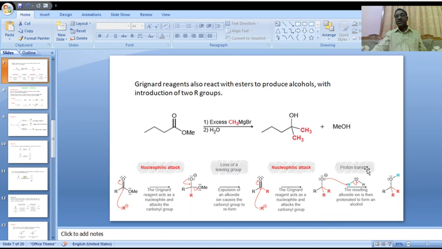Finally we get a two-alkyl-substituted alcohol, the final product from esters. Grignard reagents also react with esters to produce alcohols with the introduction of two alkyl groups.